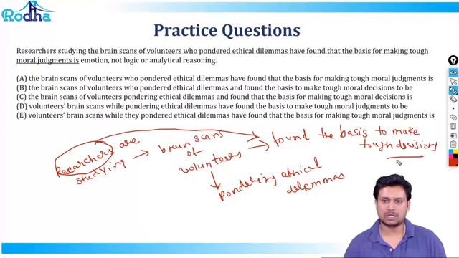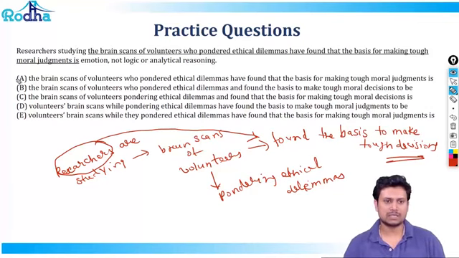That's how it is broken. If you look at the structure, although it's a complex sentence, what we're trying to do is break the structure into an easier form. So the researchers are studying the brain scans of volunteers, and the volunteers are pondering over ethical dilemmas. And after this study, the researchers found out the basis to make tough decisions. And that's the intent which has to be carried into my answer.